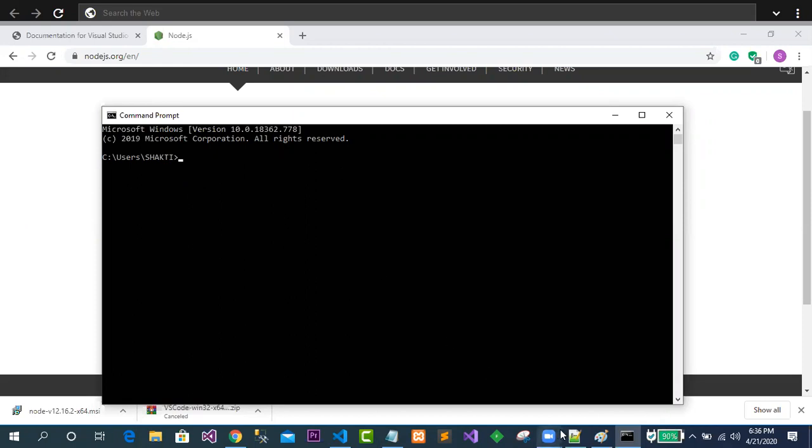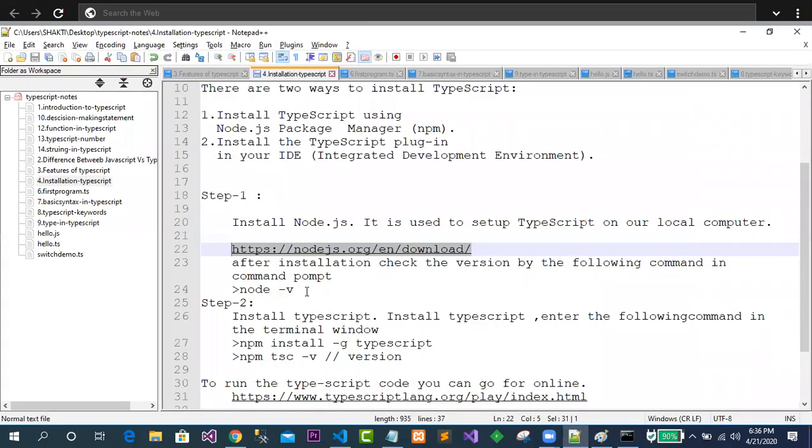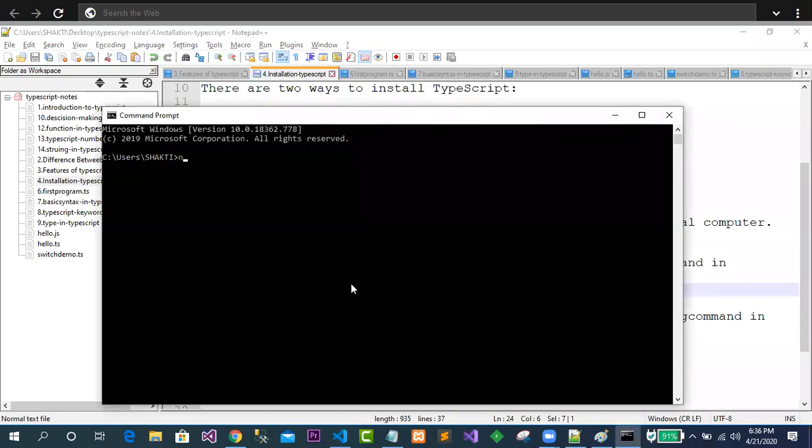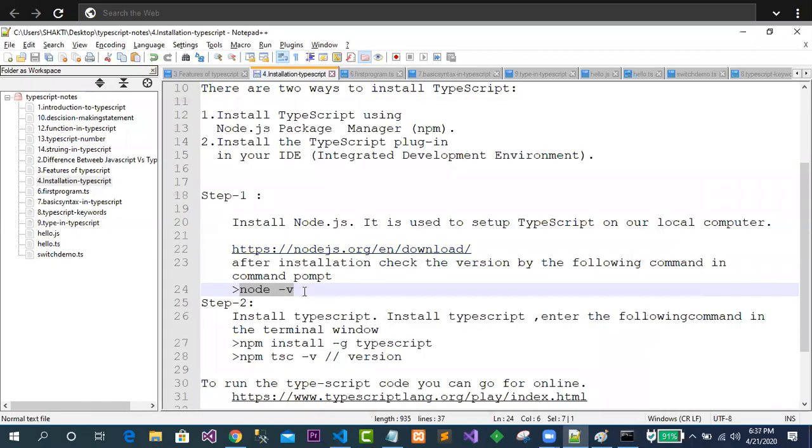You type node hyphen v, or node dash v, to check whether node has been installed on your system. This is the version I am using, v12.13.